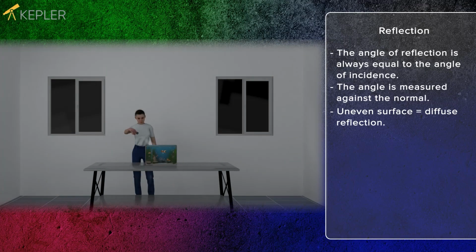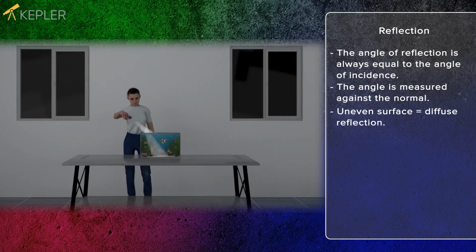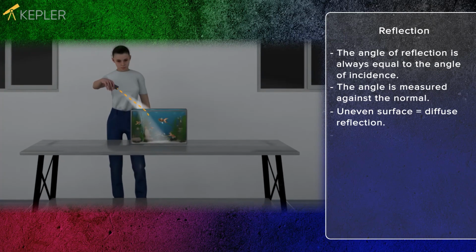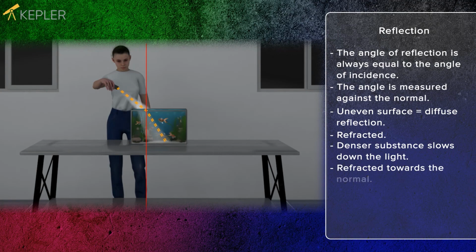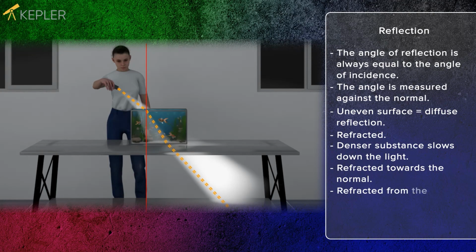When light passes from one transparent substance to another, it is refracted. The reason why the light is refracted is that the denser substance slows down the light. If the light comes from the thinner substance and hits a denser one, the light is refracted towards the normal. If the light comes from the denser substance and hits the thinner one, the light is refracted away from the normal.